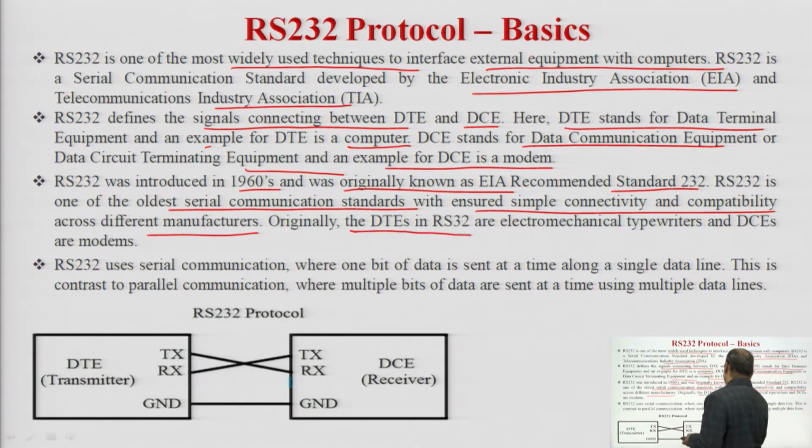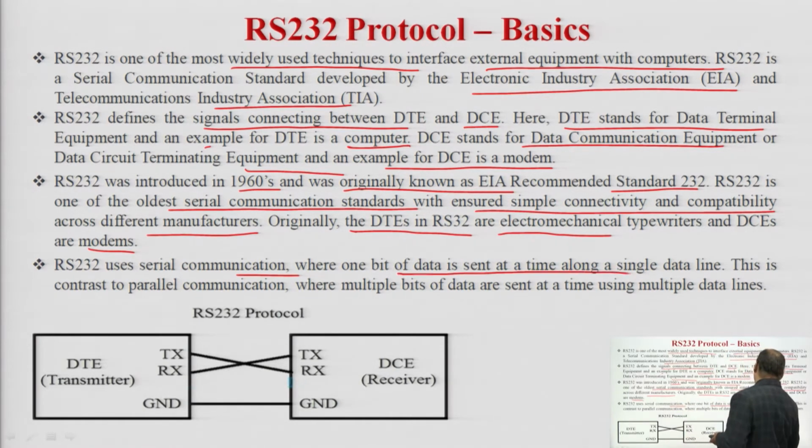Originally, the DTE in RS-232 were electromechanical typewriters and the DCE were modems. RS-232 uses serial communication, where one bit of data is sent at a time. So, in serial communication we send one bit of data at a time over a single data line, or a single wire.